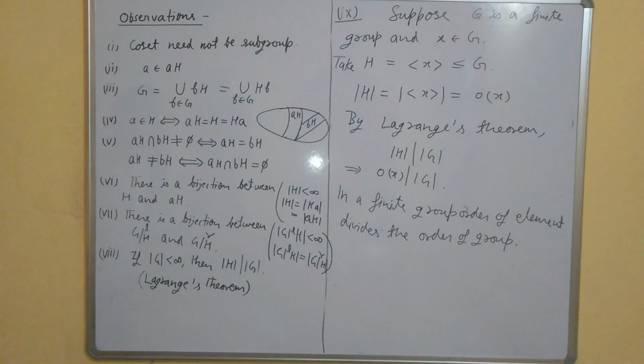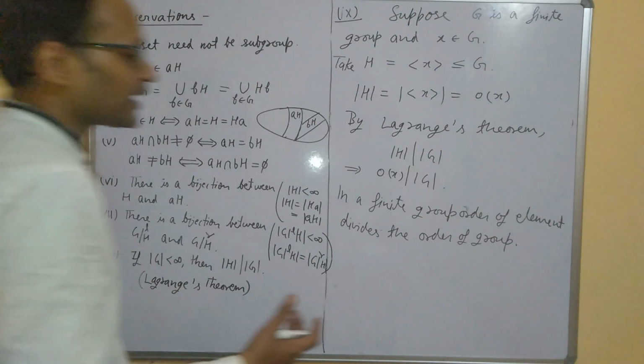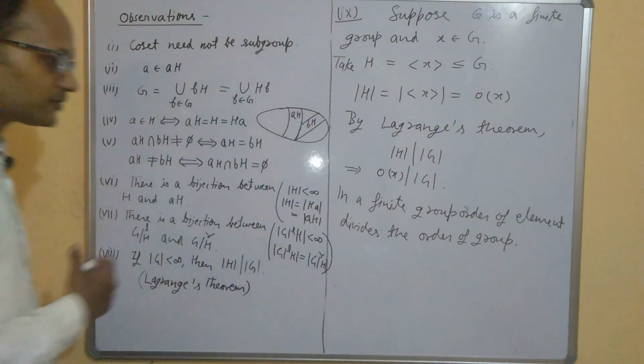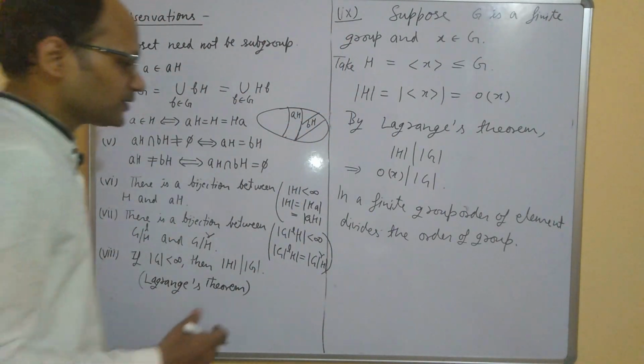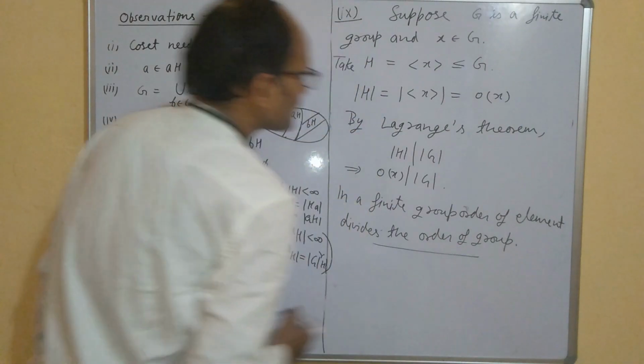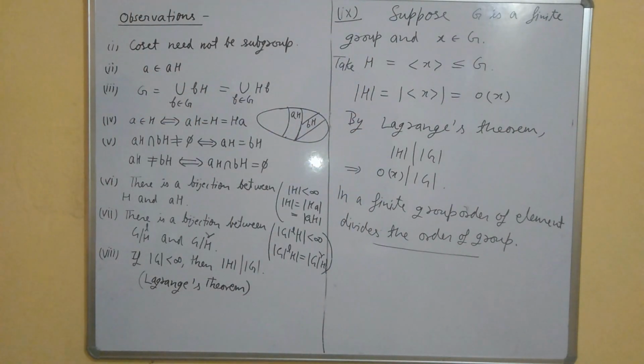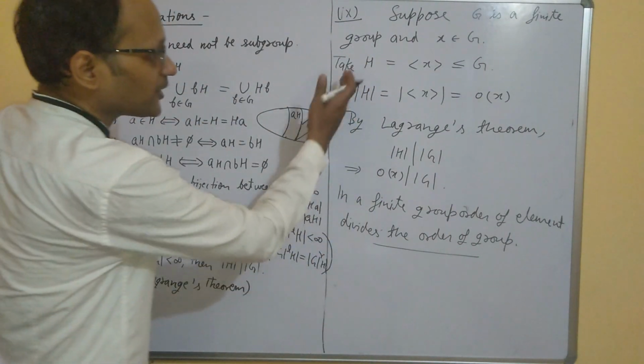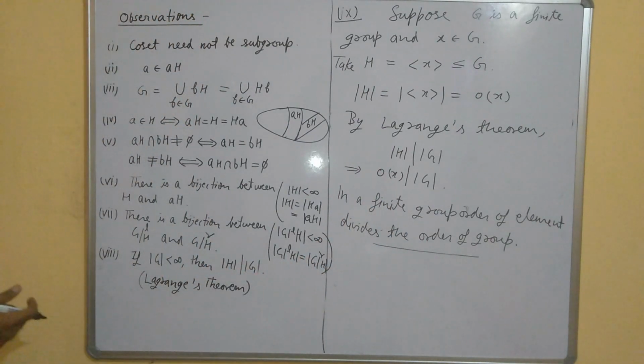So if a group is of order, suppose, 8, it cannot have an element of order 7. If the group is of order 9, it cannot have an element of order 4. So this is a very easy application of Lagrange's theorem.